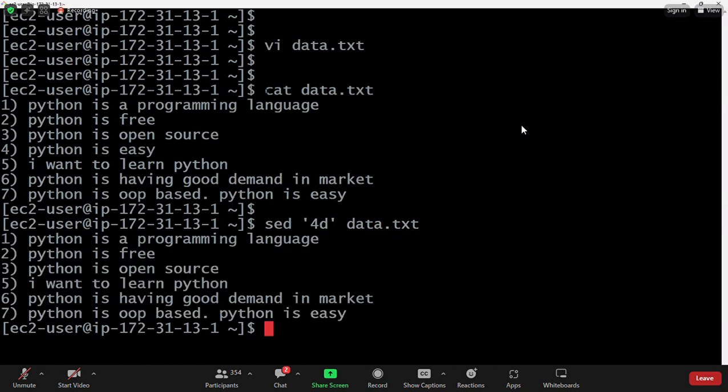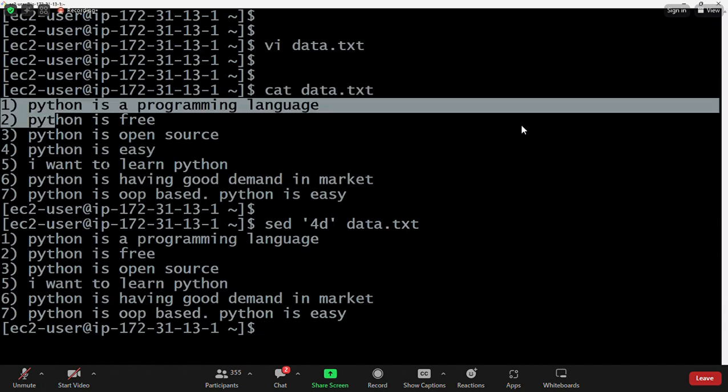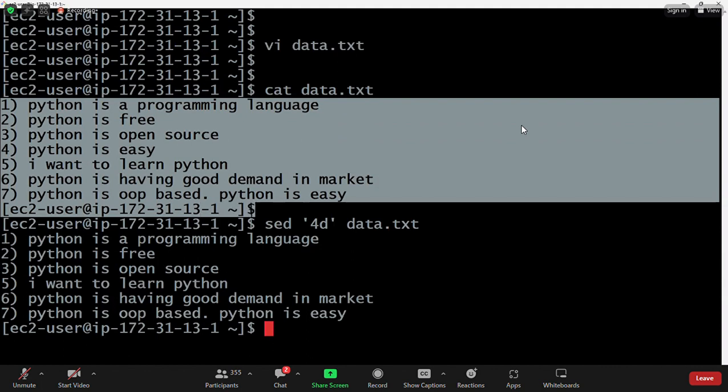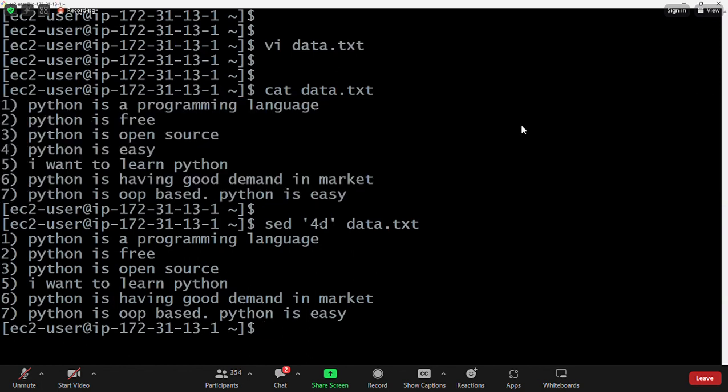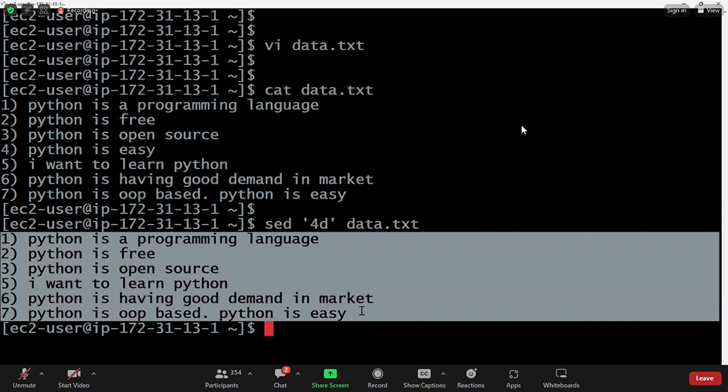When I execute just the cat command with data.txt, there are 7 lines available. The 7 lines are printing. Then when I execute the sed command 4d, what is happening here? The fourth line is not printed.